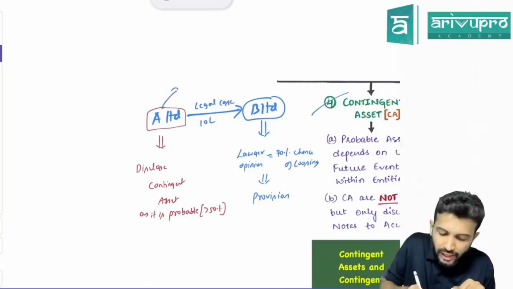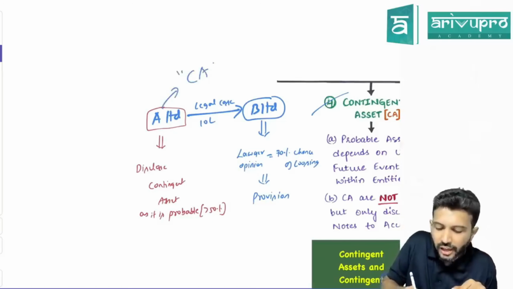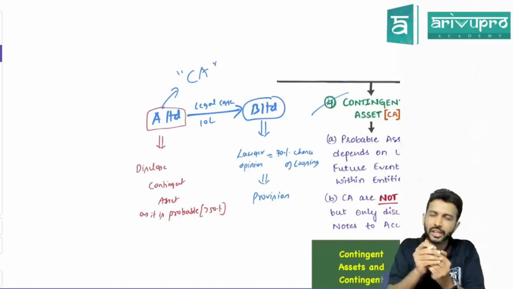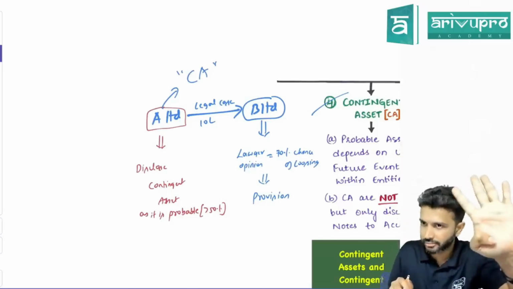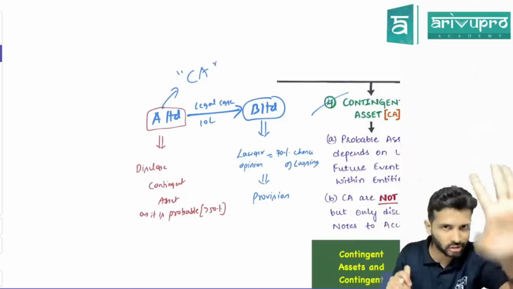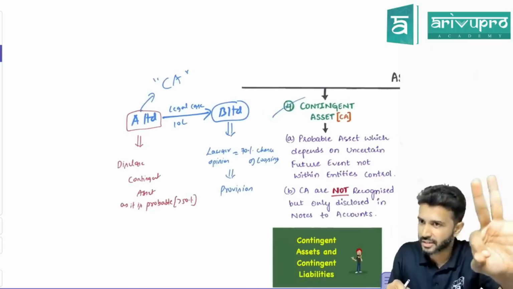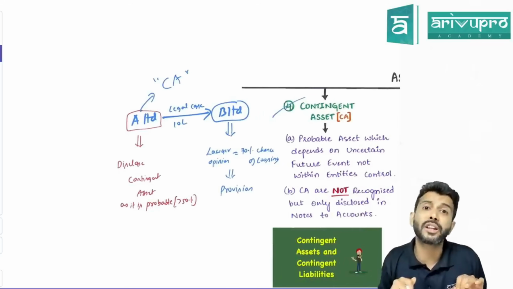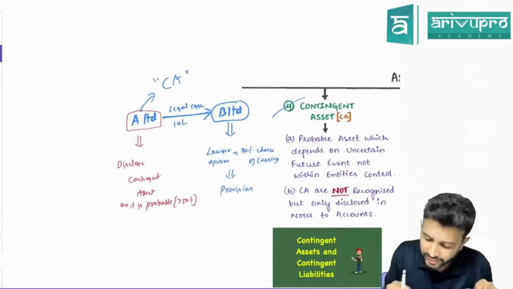That means for A, you will record it as a contingent asset, provided certain conditions are satisfied. A contingent asset is a possible asset arising out of a past event. Same two definitions as contingent liability. A possible asset arising out of a past event, the existence of which is confirmed by the happening or non-happening of an uncertain future event not within the entity's control.